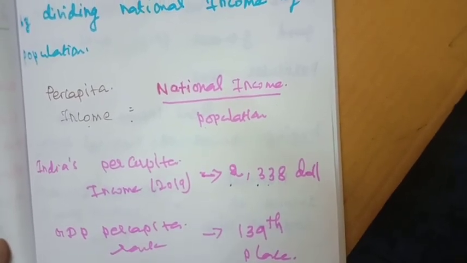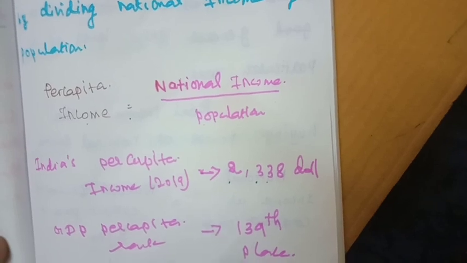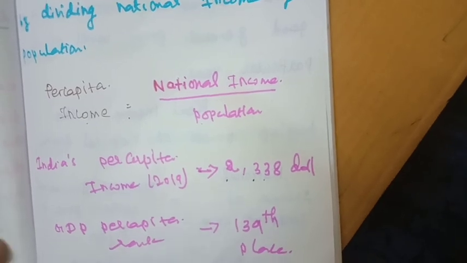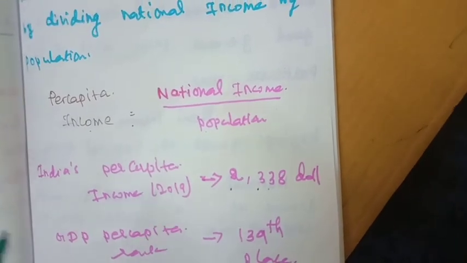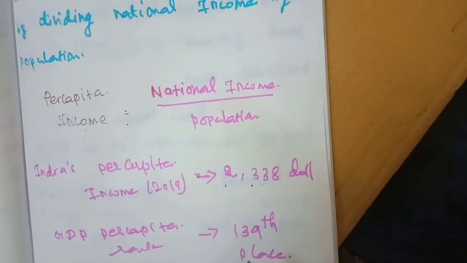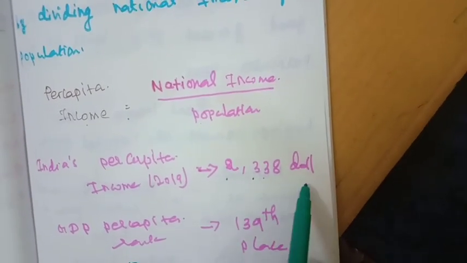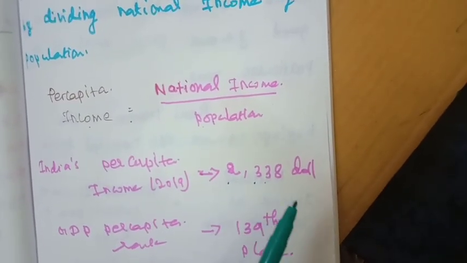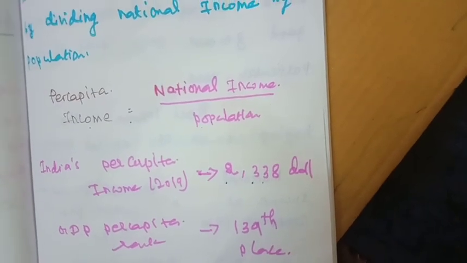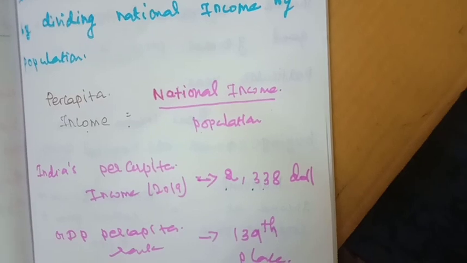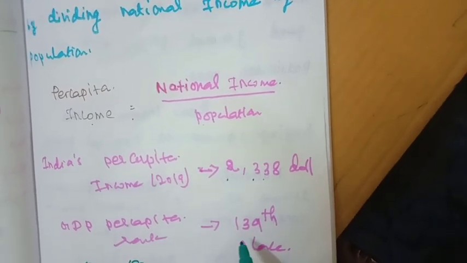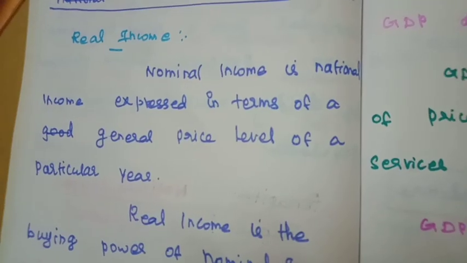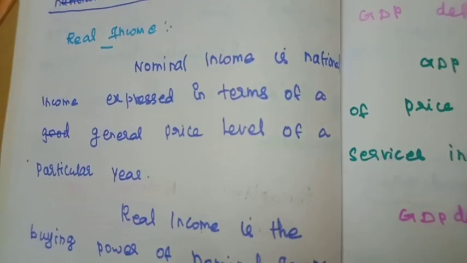The Euro group of 27 countries calculate national income in their own currency, known as the Euro. All other countries in the world calculate their national income in dollars. So India's per capita income in 2019 is $2,338 US. There are 198 countries in the world. Among the 198 countries, national income wise, India occupies 139th place.